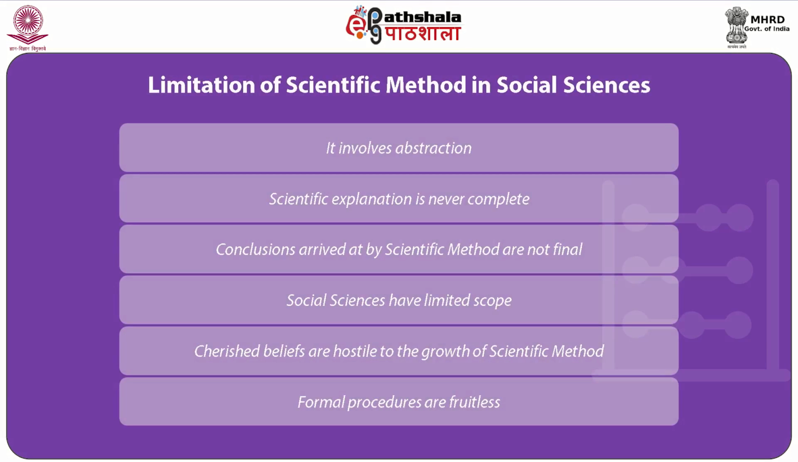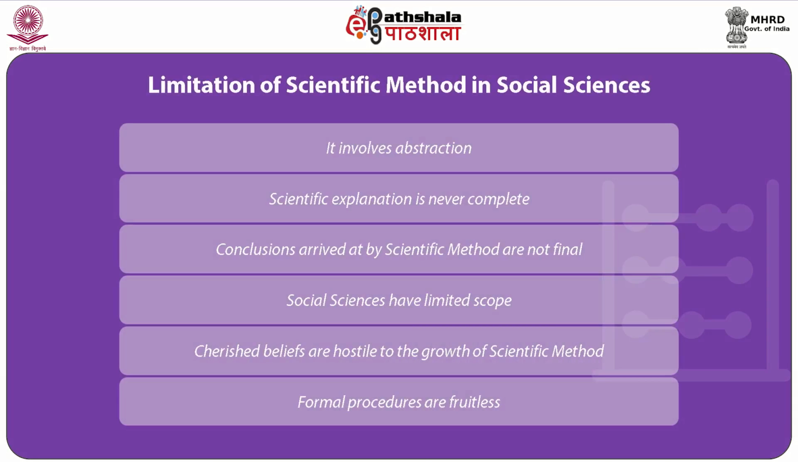Having understood the difficulties of the scientific method, what are the limitations or drawbacks of scientific method in social sciences? First and foremost, the scientific method involves abstraction, that is based on facts. Secondly, scientific explanation is never complete. At every stage there are some basic principles which remain unexplained in social sciences. The conclusions arrived at by scientific method are not final. They are only relative to observed phenomena, facts discovered and reasoning developed.